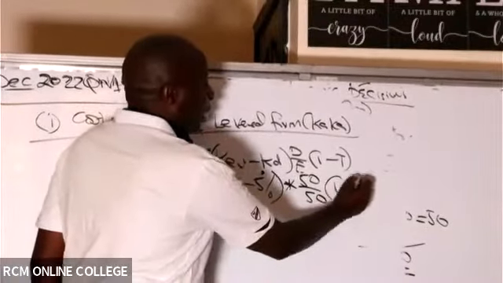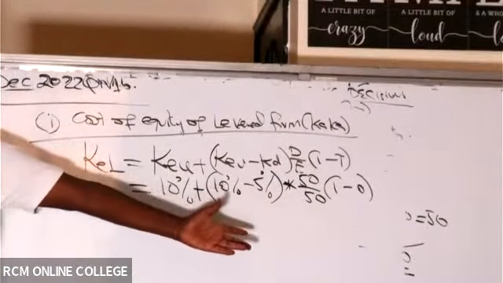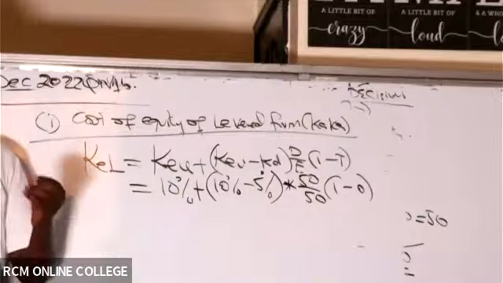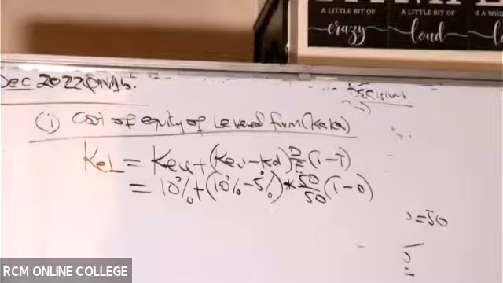Into 1 minus tax, still we are talking about Modigliani-Miller 1, whose tax is what here? Whose tax is 0. So then are you able to give me the cost of equity of EE? Cost of equity of EE, which will end up giving us what figure?